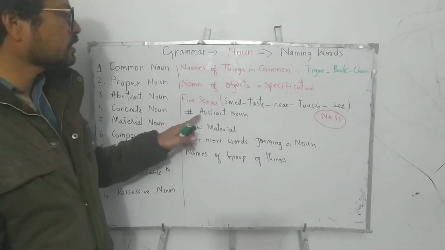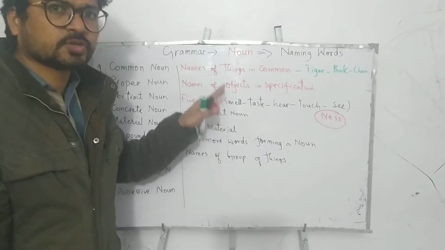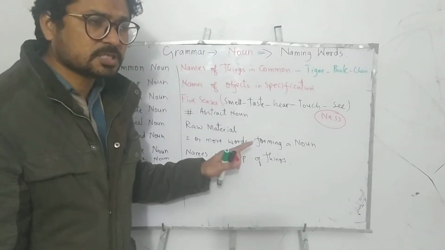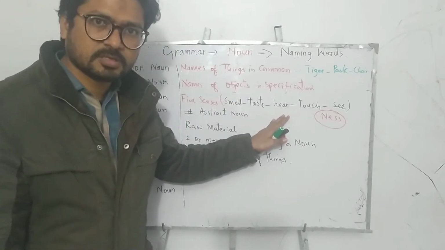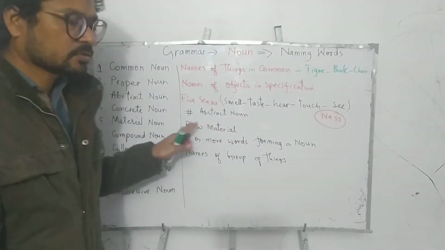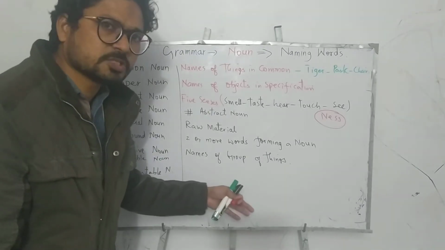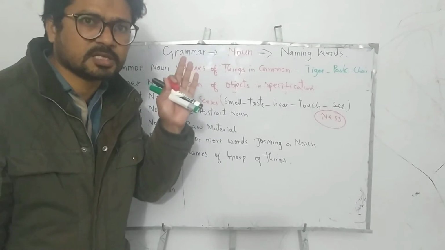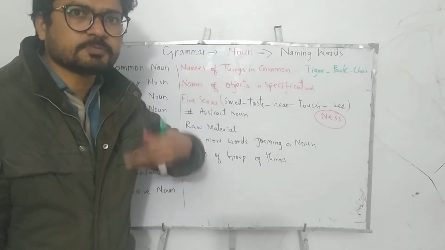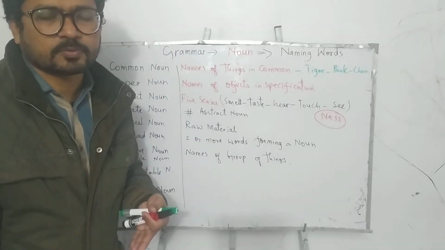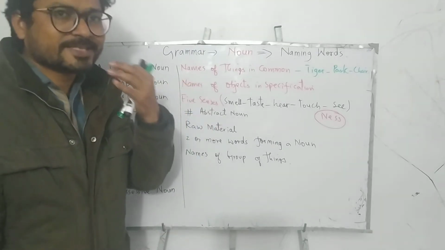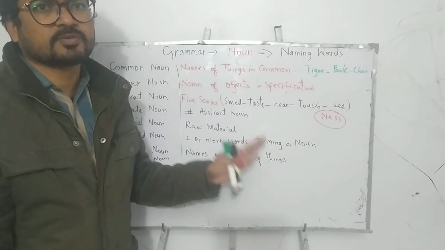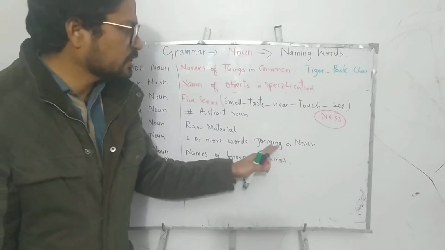Concrete noun, number 4. Concrete nouns are the opposite of abstract nouns. Anything that you can perceive with any of the five senses becomes your concrete noun. Like if you touch this board, this is a concrete noun. If you see water, this is a concrete noun. If you hear anything, that becomes a concrete noun. If you smell anything, if you taste anything, that becomes your concrete noun. Any of the five senses.